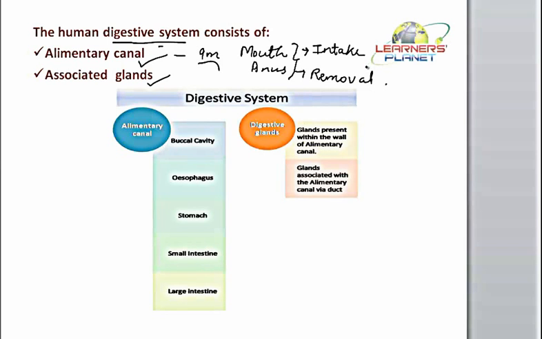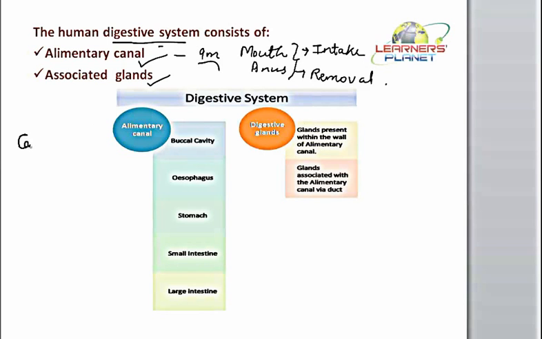Unless the food is taken inside this canal, digestion cannot take place, and we cannot obtain nutrients from the food particles. So the initial process is intake, that is ingestion, which occurs via the mouth, and then digestion begins inside the alimentary canal.